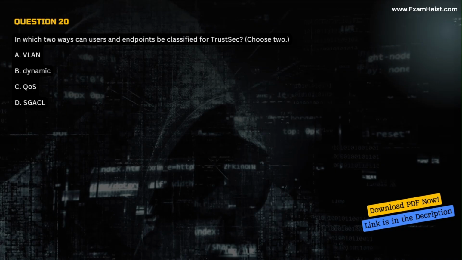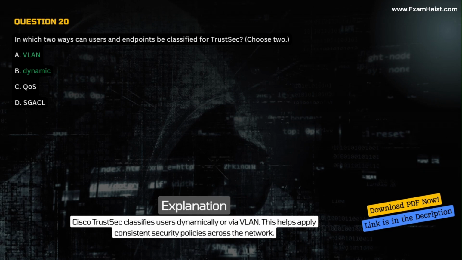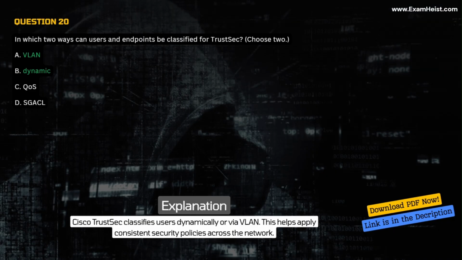Choose 2. A. VLAN. B. Dynamic. C. QoS. D. SCACL. Correct answer A and B. VLAN. Dynamic. Explanation. Cisco TrustSec classifies users dynamically or via VLAN. This helps apply consistent security policies across the network.